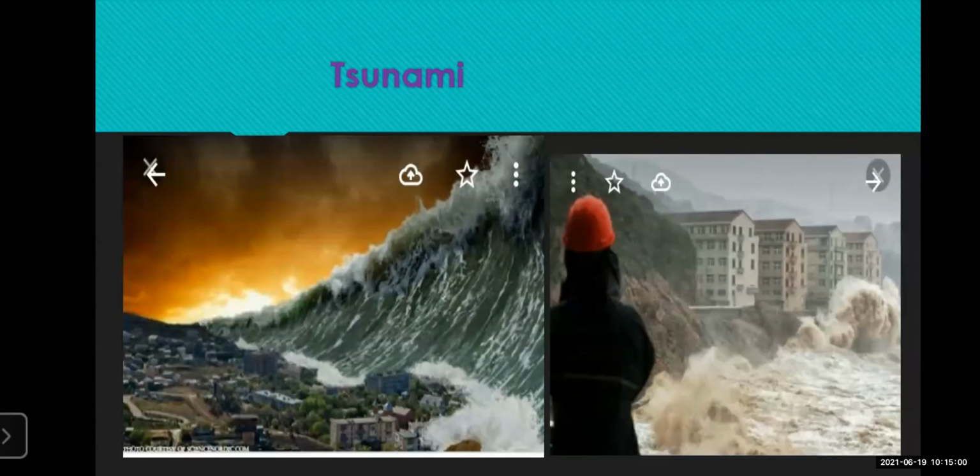You can see here in the slide, two slides are there. You can see the giant waves, the giant sea waves are coming out. Actually, you and I, we all like to go near the sea to spend time. But during a tsunami, a high alert is given from the weather forecast department that nobody should go near the sea.